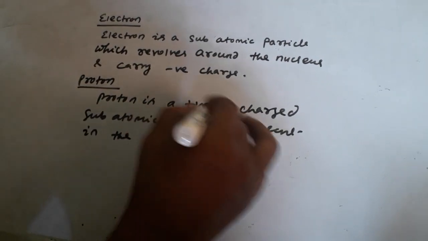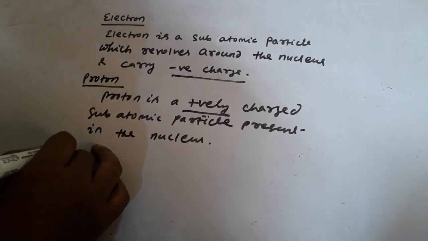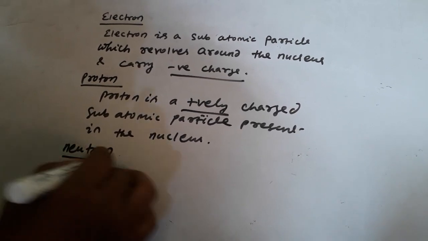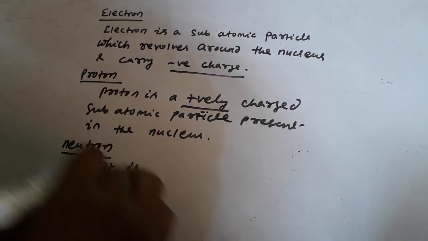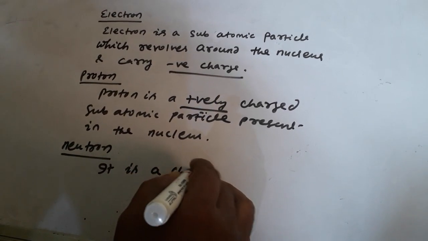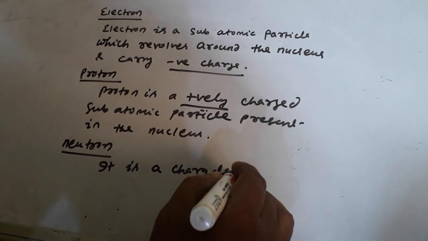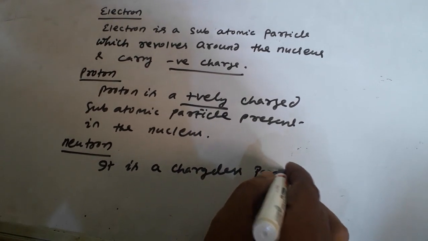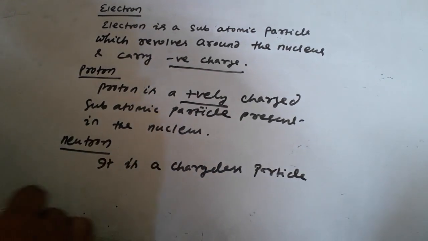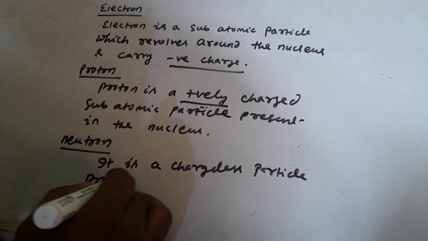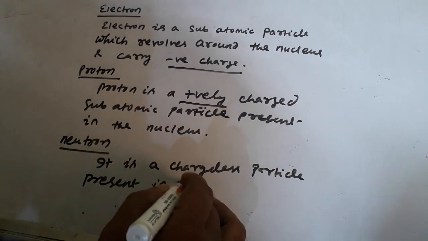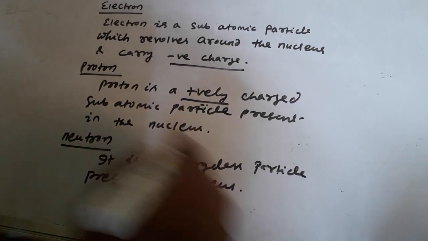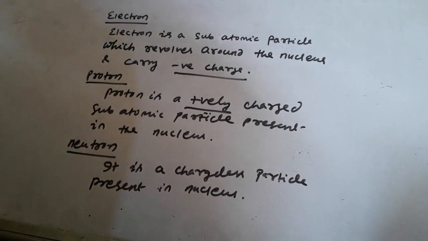Positively charged. Electron is what? Negative charge. Neutron. Neutron is what? It is a chargeless particle. Chargeless particle means no positive, no negative. Where is it present? Present in nucleus. So this is what is electron, what is proton, what is neutron.